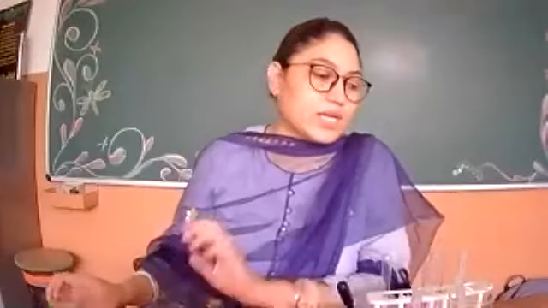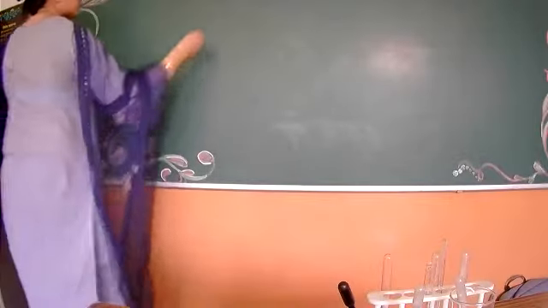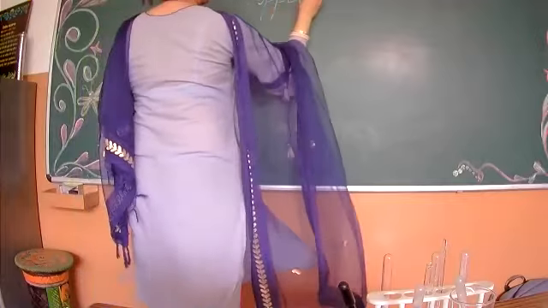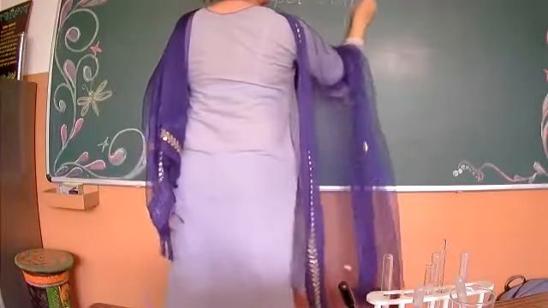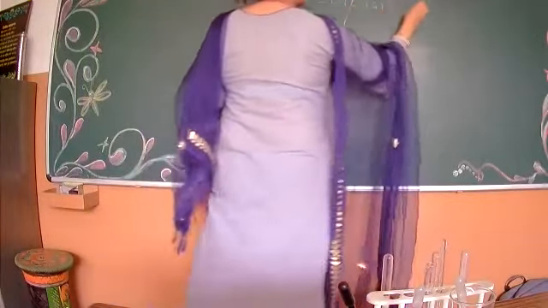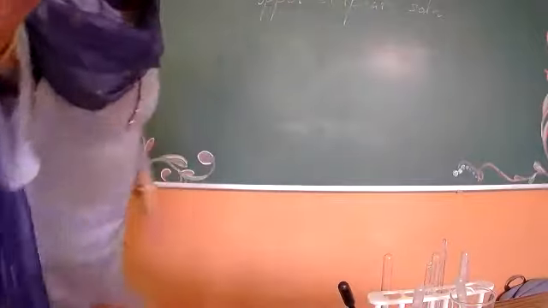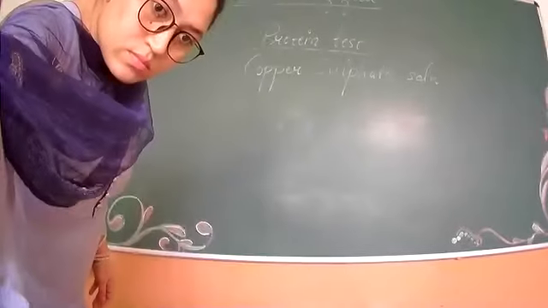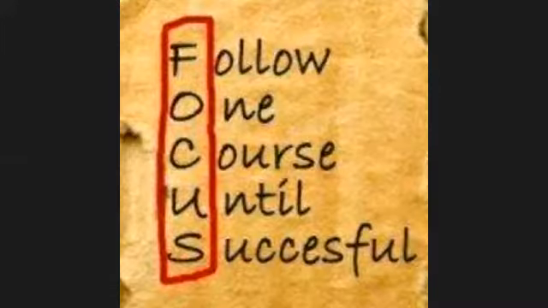Now come to the protein test. For the protein test, we require which chemicals? We require two chemicals now. Which are the two chemicals? Copper sulfate solution and caustic soda.